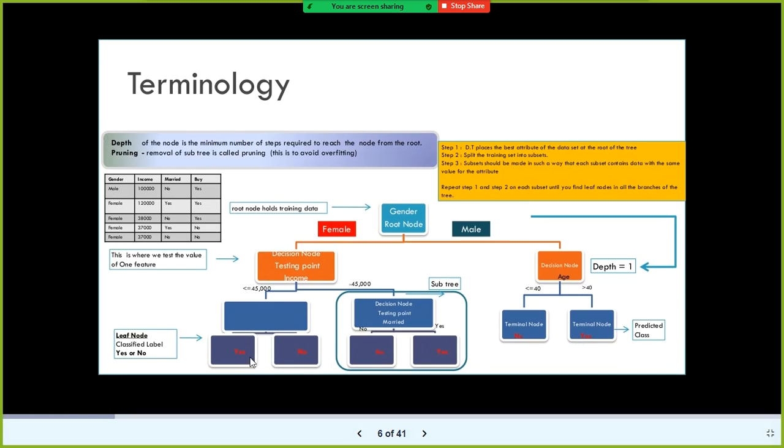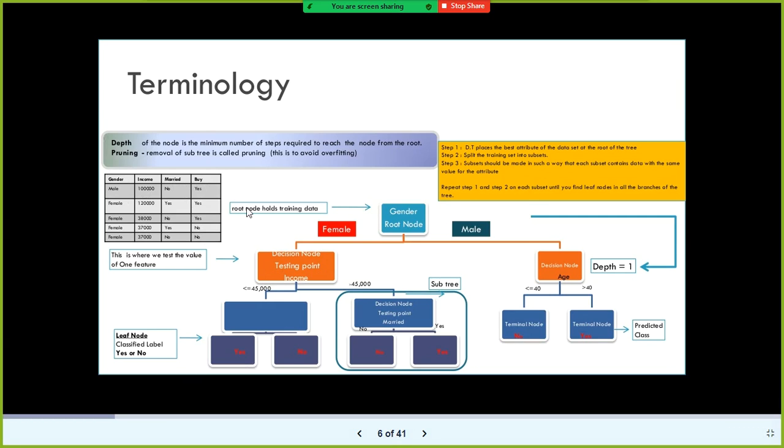The leaf node will assign the predicted class label. Look here, in this case, if the gender is female and her income is 45,000 and above, and if she is married, then the chances are that she can afford to buy products from us. Look here, this is the data set.